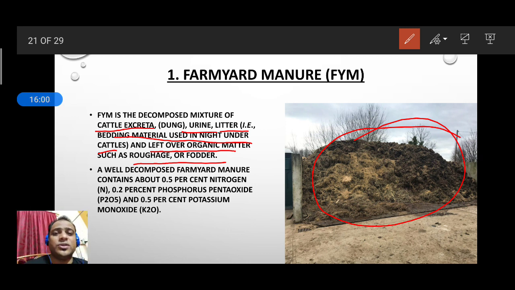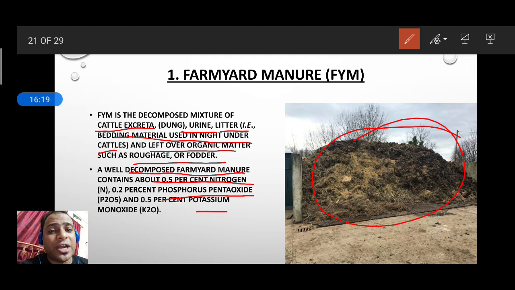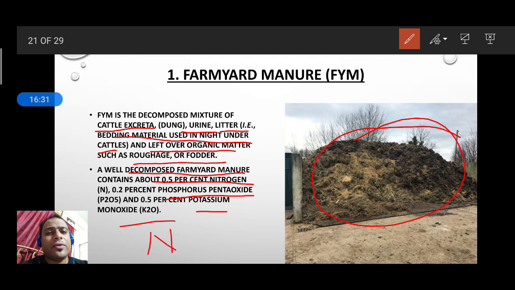They have to decompose it, they have to spoil it. After that, a well decomposed farmyard manure contains about 0.5% nitrogen, phosphorus pentoxide (P2O5), and potassium monoxide. So largely we can see nitrogen, phosphorus and potassium.